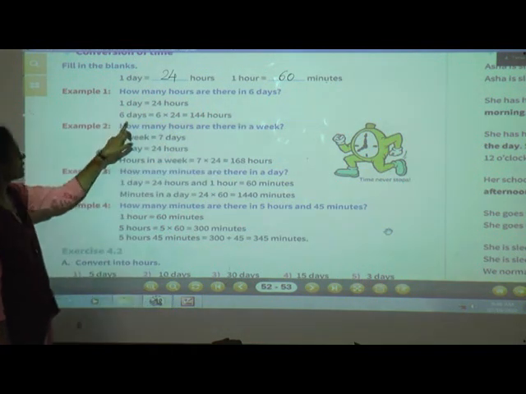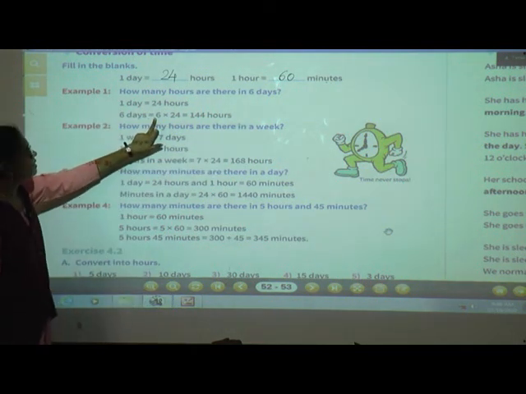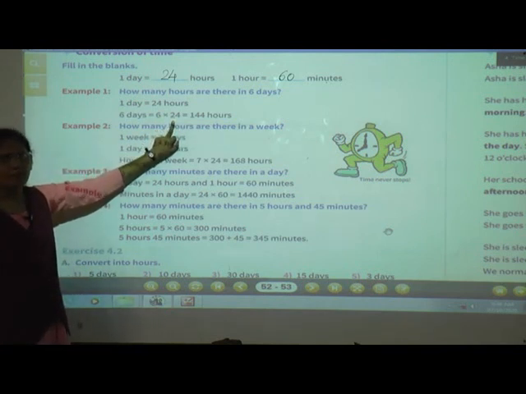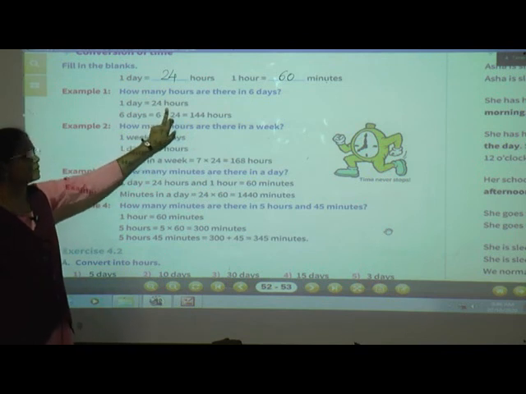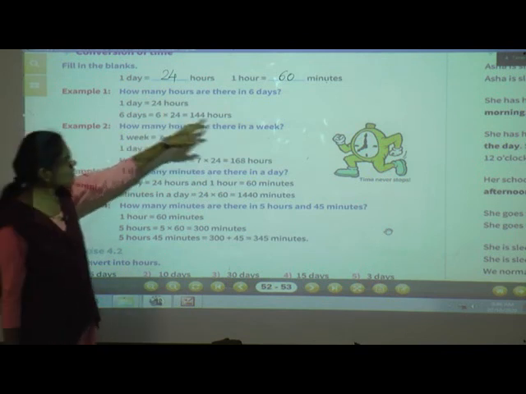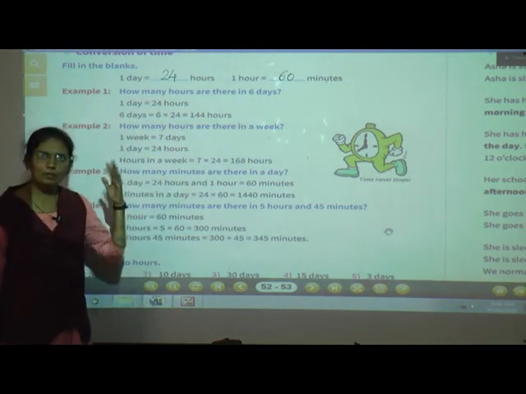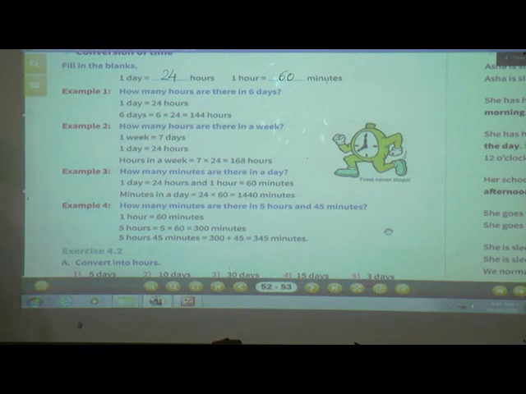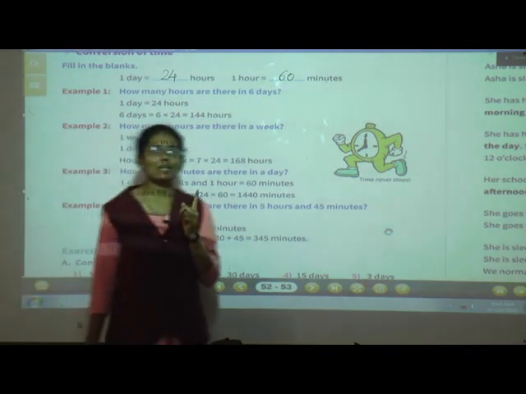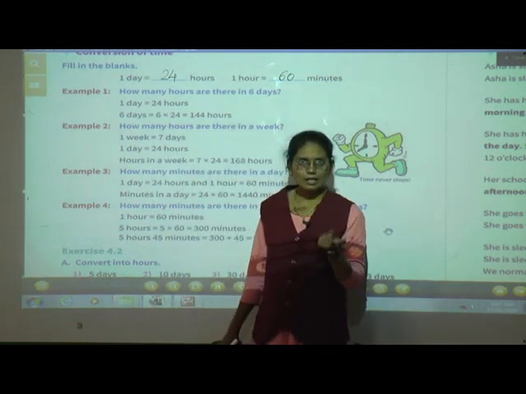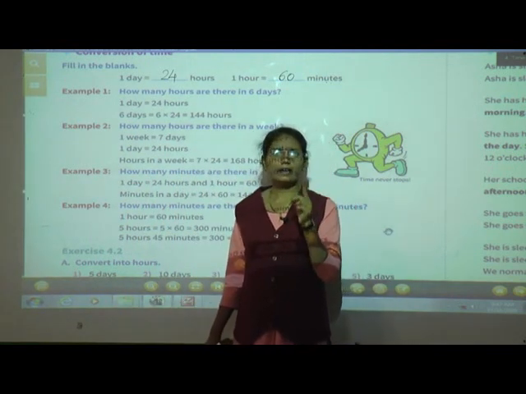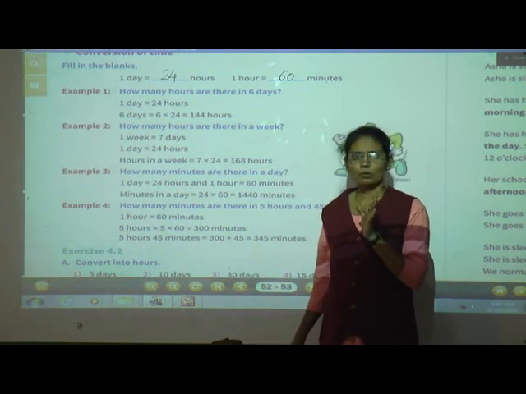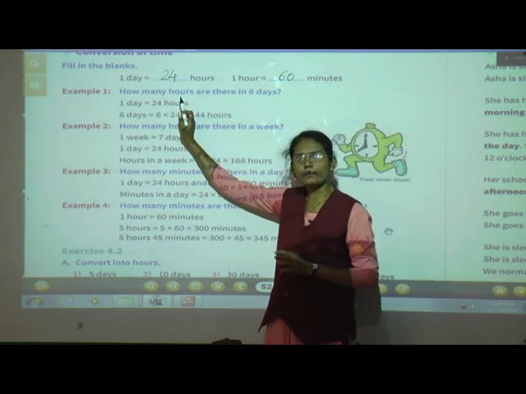So here in the next step we will write 6 days is equal to 6 into 24. Why do we have to multiply it by 24? Because 1 day is equal to 24 hours and these 6 days we have to convert into hours. If we have to convert days into hours, then we have to multiply it by 24, because 1 day is equal to 24 hours.